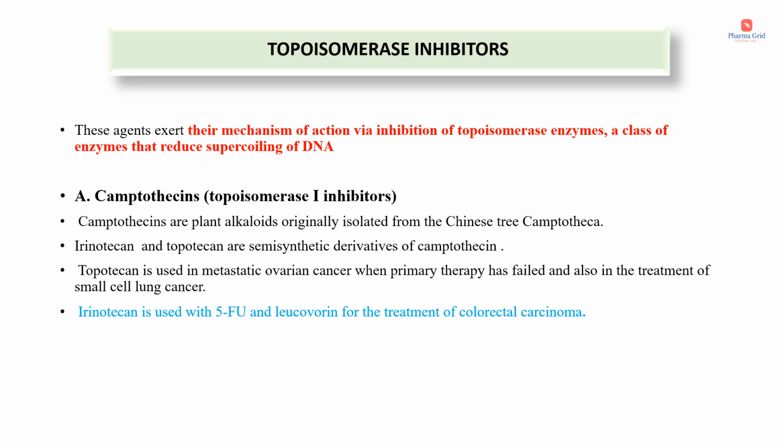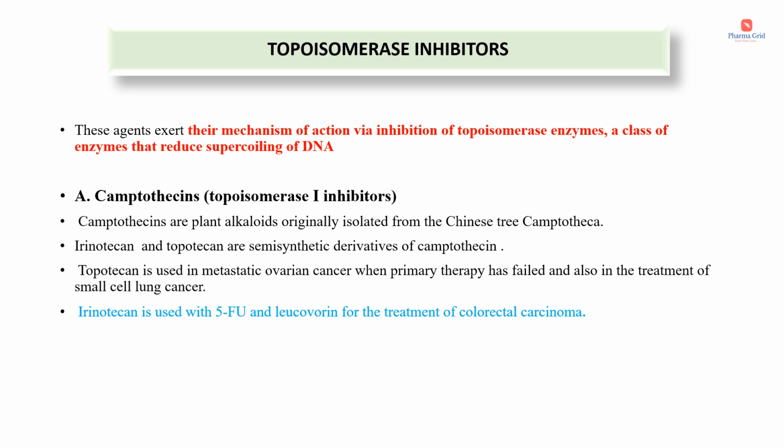So the mechanism of action of these drugs is by the inhibition of topoisomerase enzymes. So what do you mean by these topoisomerase enzymes? These enzymes belong to a class of enzymes that reduce the supercoiling of DNA. So the function of these topoisomerase enzymes is to reduce the supercoiling of DNA. And what will these drugs do? These drugs, that is the topoisomerase inhibitors, inhibit the topoisomerase enzymes.